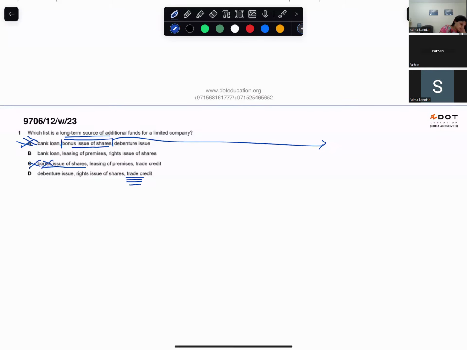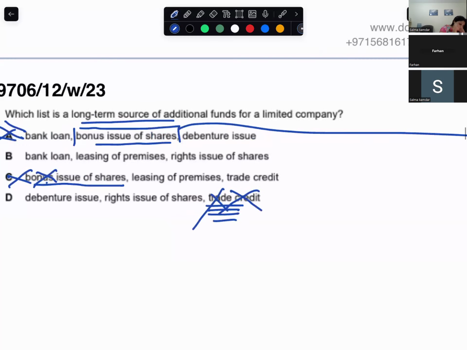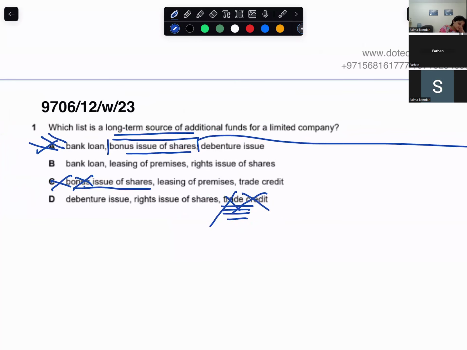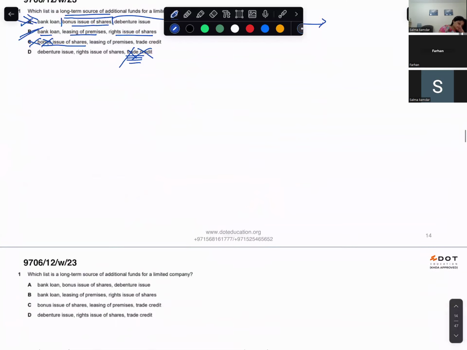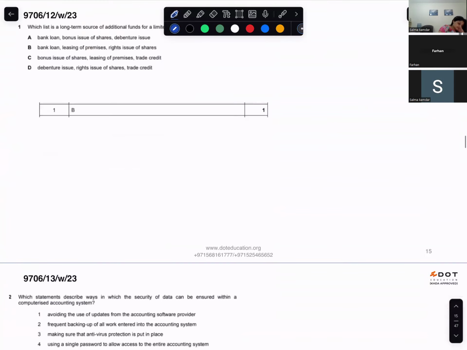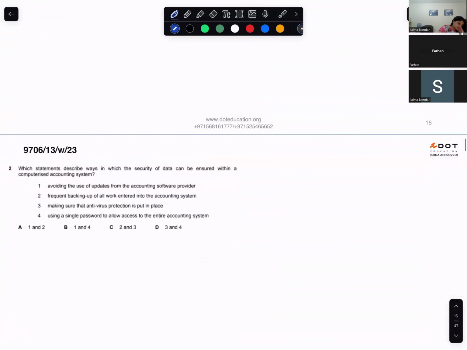Trade credit is a short-term source of finance. So even this is wiped off. So the only option we have is B. But we still have to check. Bank loan, yes. Leasing of premises, yes. Rights issue of shares, yes. So the answer is option B. Okay, go to the next one.